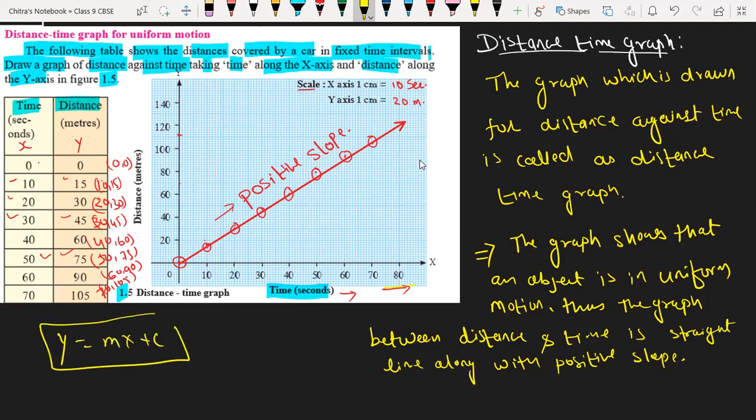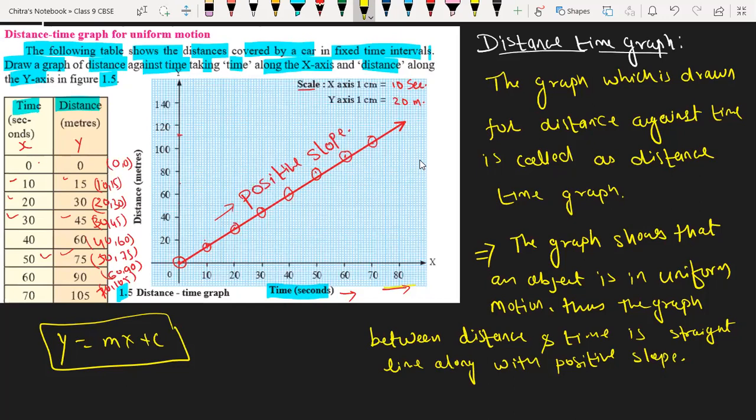This is the formula for positive slope. But it is not going to be used here. It will be used in the geometry part of mathematics. So there's no other formula for slope for positive slope? Yes, sir.